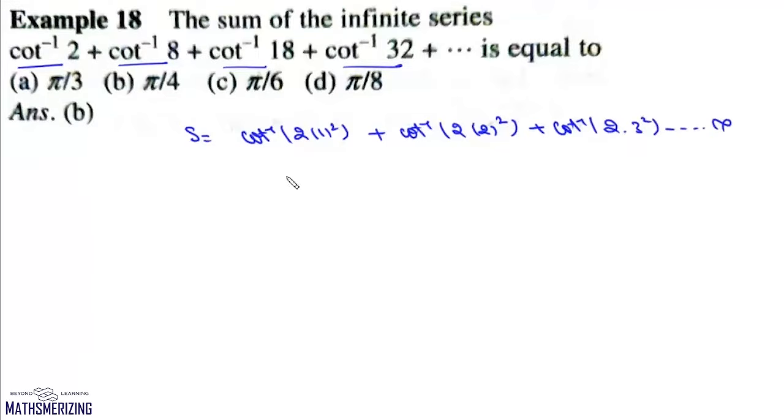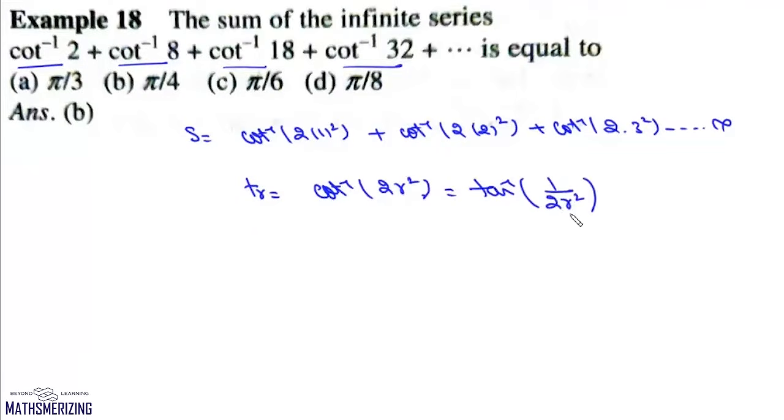Now we'll write general term for this series. General term for this series will be cot inverse 2r square. Now we can write cot inverse as tan inverse 1 upon 2r square.